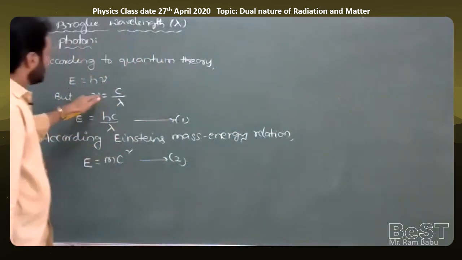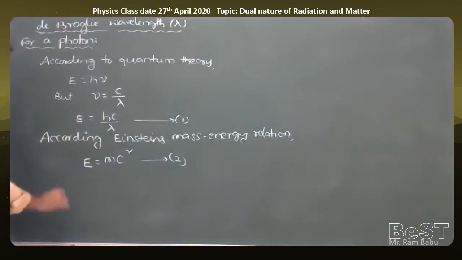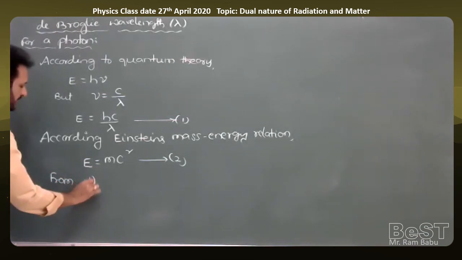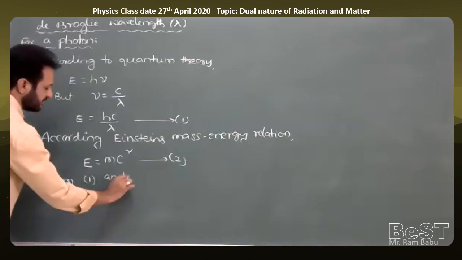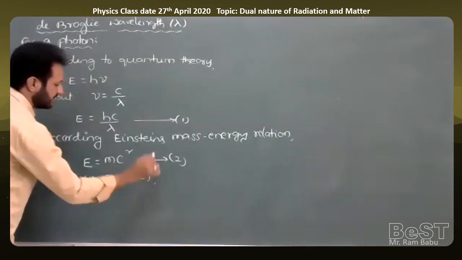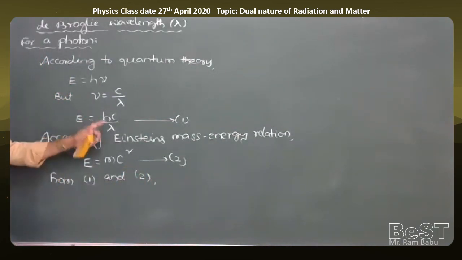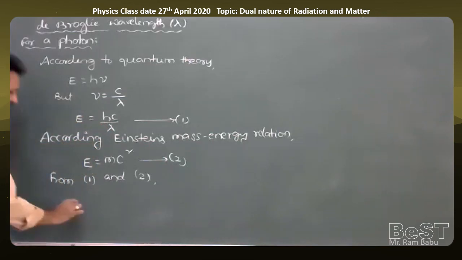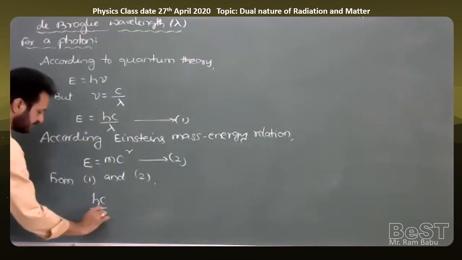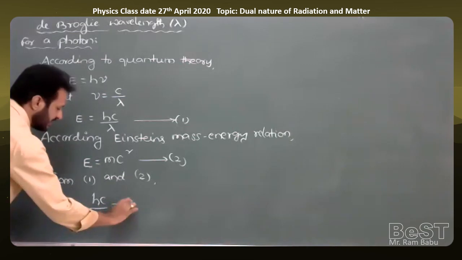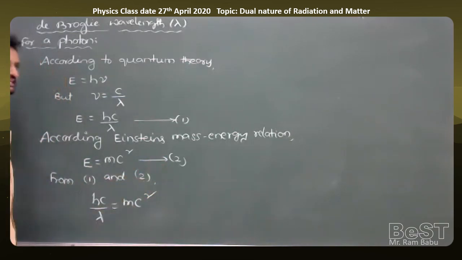But I can equate both the first and second equations. From equations 1 and 2, hc by lambda is equal to mc square. Any cancellation?